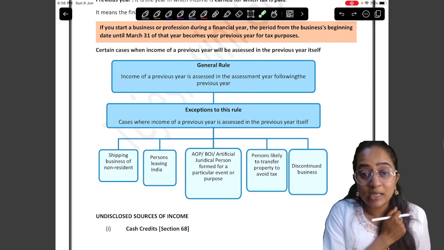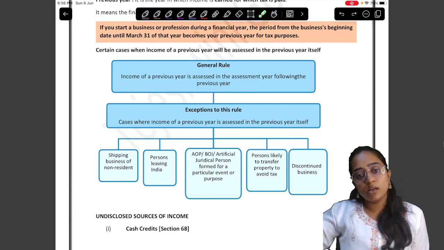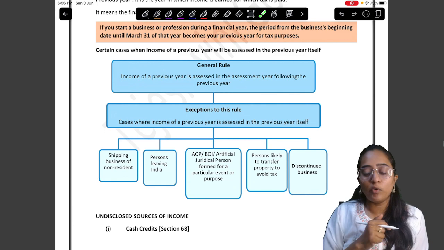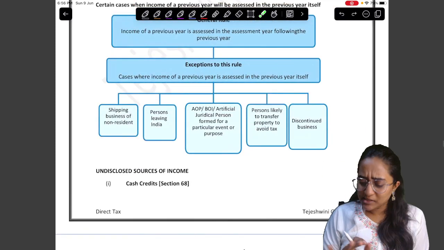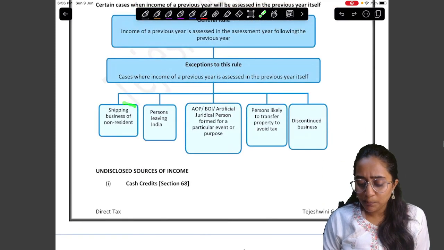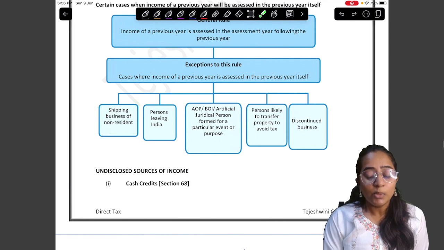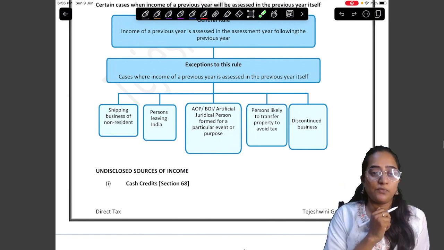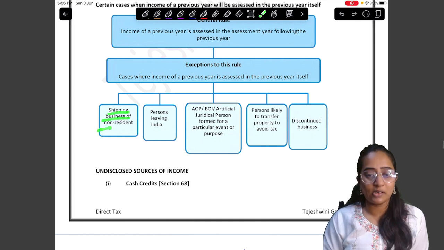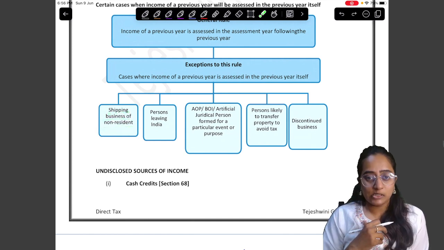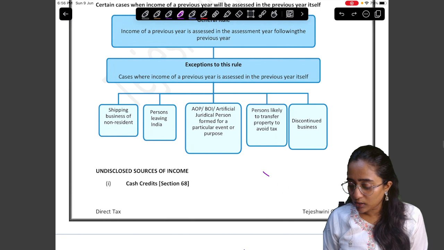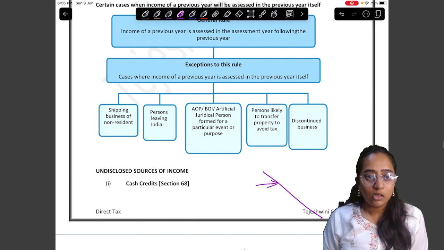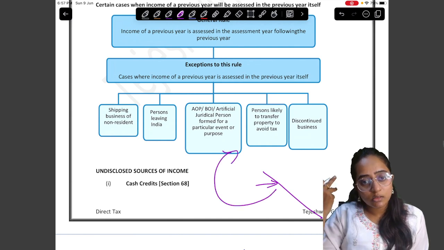You receiving the money, it is income for you, and the government collecting the tax, it is income for them. Simple, clear. No. What are those exceptions? See, all these are very, very logical. Shipping business of a non-resident. If you're doing any shipping business for that matter, that person is coming and doing the shipping business in India. He is a non-resident. Before payment of the tax, this fellow will run.